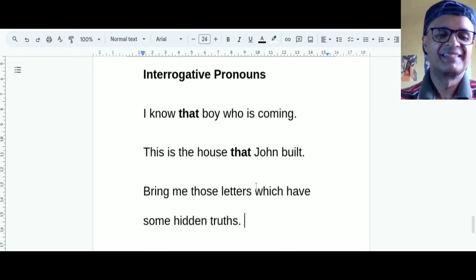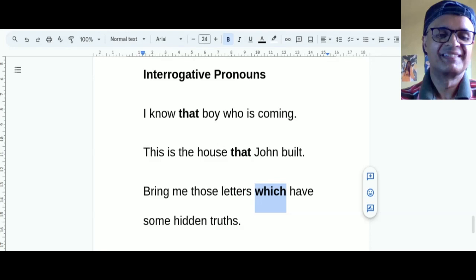In that case, which also stands for the relative pronouns. These pronouns who, which, that, etc., used as shown above are called relative pronouns because they relate or refer to a noun which has gone before and they join the sentences, right?